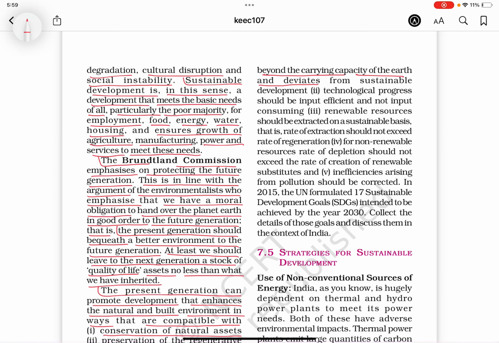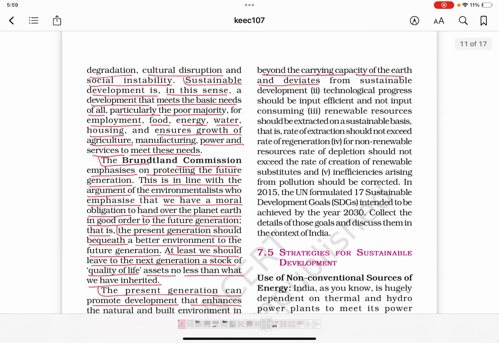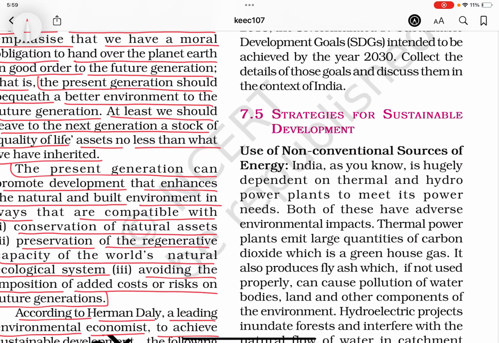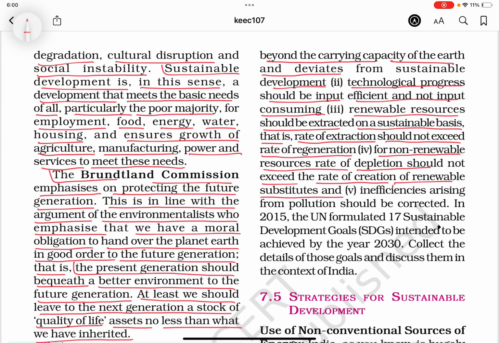and deviates from sustainable development. Technological progress should be input efficient and not input consuming. Renewable resources should be extracted on a sustainable basis. That is, the rate of extraction should not exceed the rate of regeneration. For non-renewable resources, the rate of depletion should not exceed the rate of creation of renewable substitutes, and inefficiencies arising from pollution should be corrected.